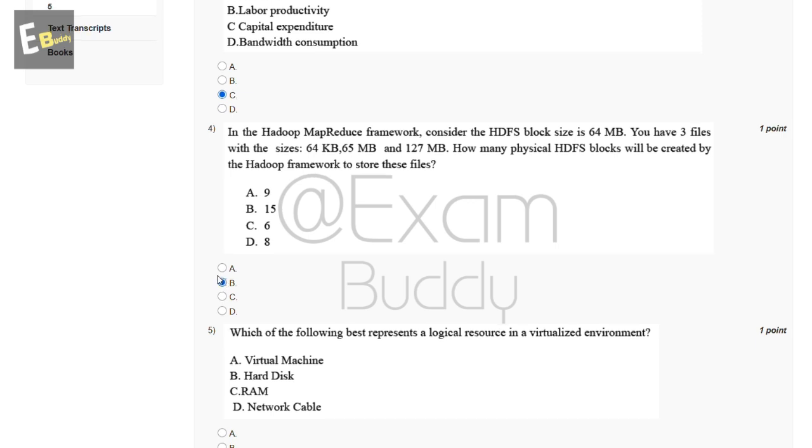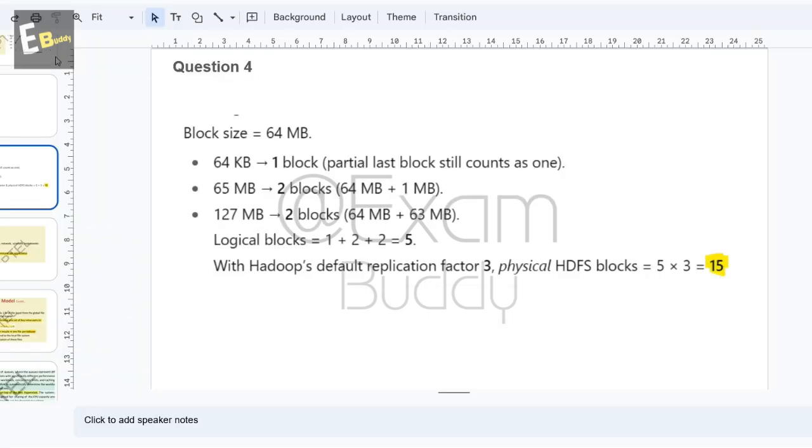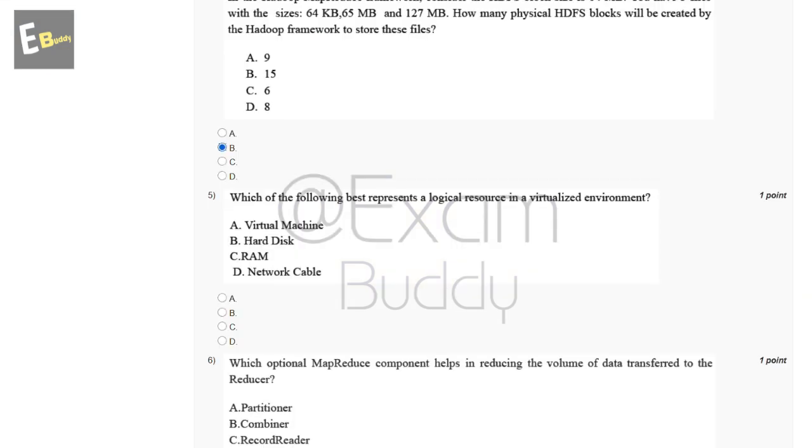Now the fifth question is, which of the following best represents a logical resource in a virtualized environment? So these are the options: virtual machine, hard disk, RAM, network cable. So let's check the answer of our fifth question. Resource type, logical resource, resource execution, monitoring, communication, application. So the answer of our fifth question is A, virtual machine.